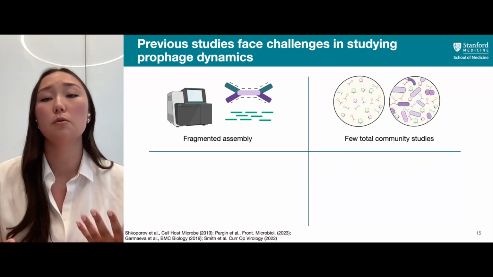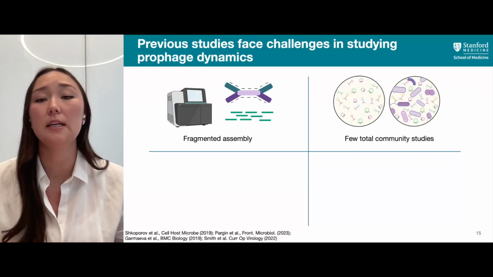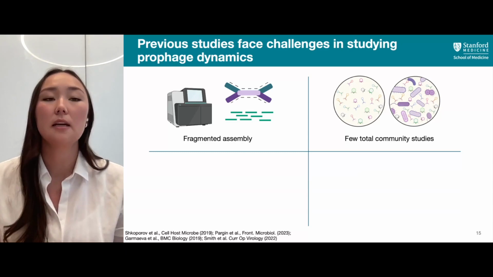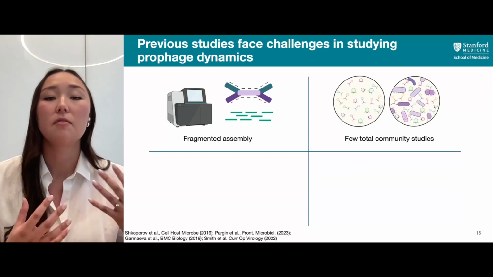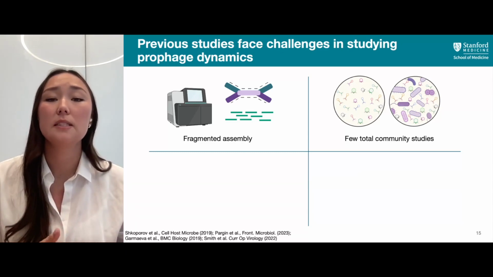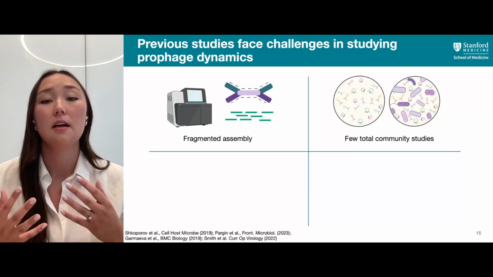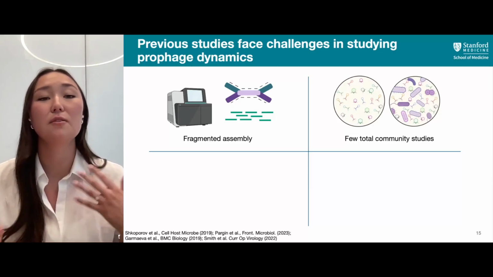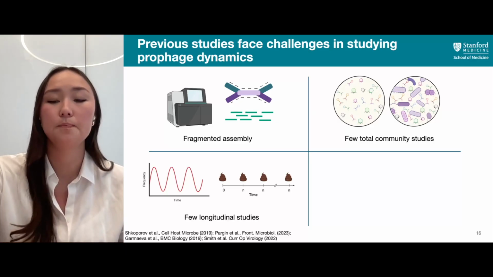There's also been few total community studies, which limits our ability to look at bacteria and phages in the same sample. Typically, studies of the virome have used virus-like particle sequencing to look specifically at the viral sequences. However, we want to look at the bacterial host and the viruses in the same sample.